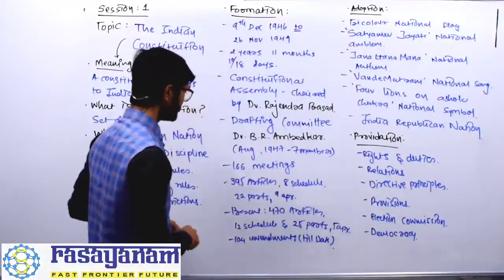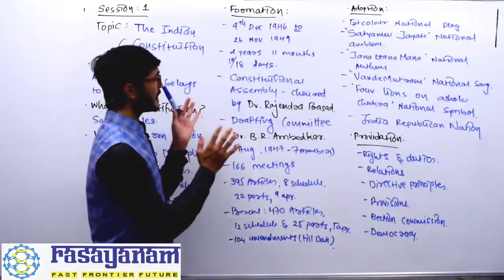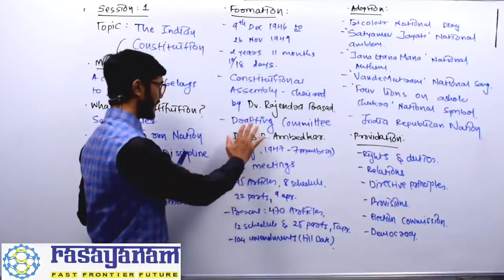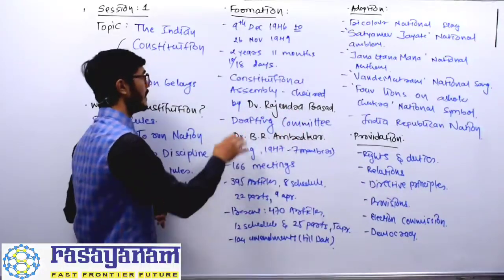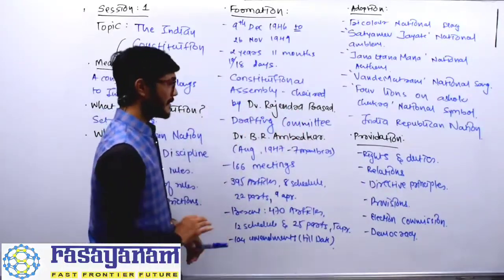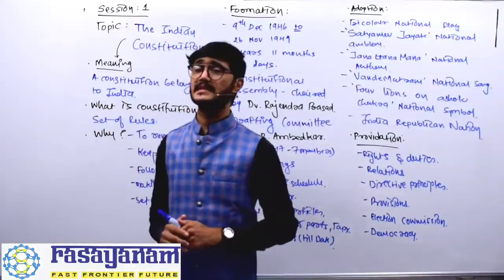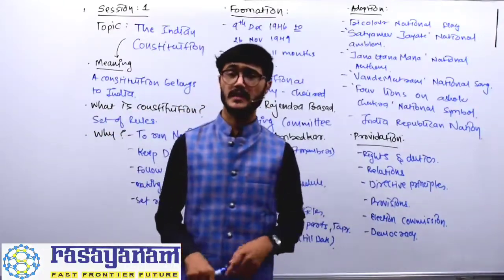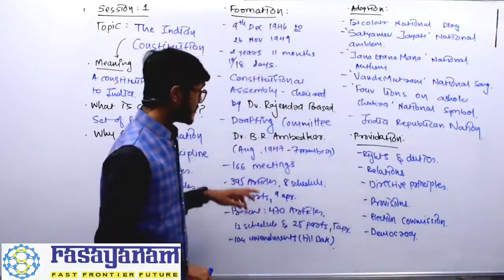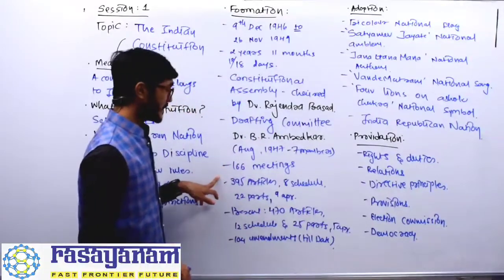Okay? Clear? That entire drafting committee, or one can say the assembly, met 166 times in a period of 2 years, 11 months and 18 days. This many meetings they held.